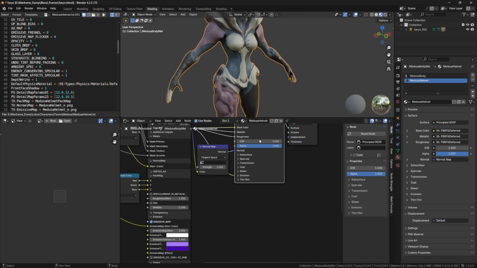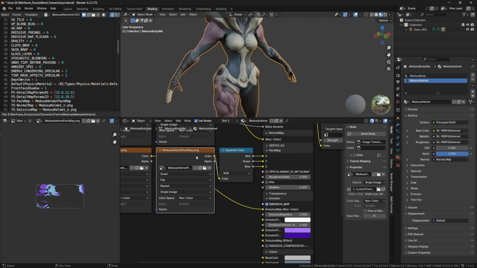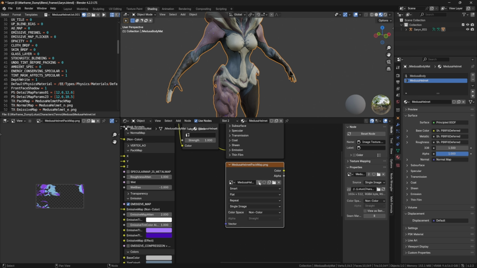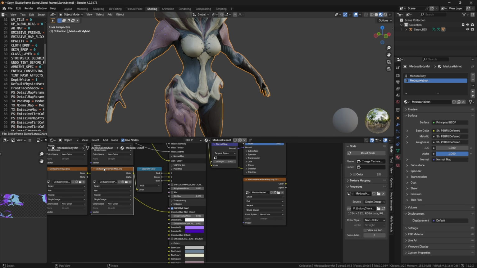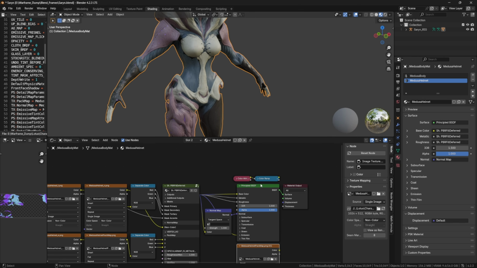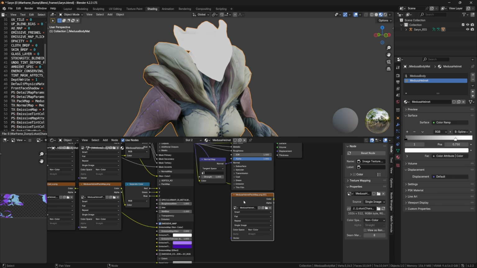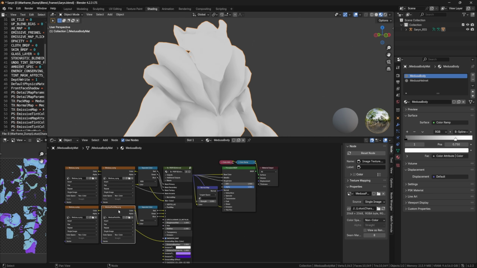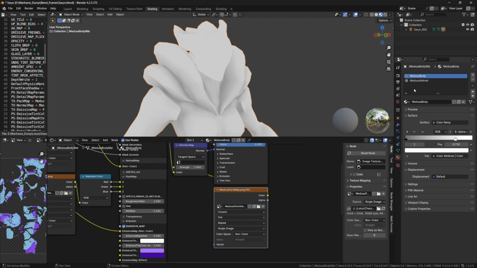So what you're going to want to do is look at your pack maps resolution, or simpler, you can duplicate it. And then once you duplicate it, you can hit this little tick, and now it's a unique texture, so you don't have to worry about it overriding the actual texture. We're going to do that for the body. And you want to make sure that the ambient occlusion is showing and that this is selected. And then, once again, duplicate. And then I'm going to set this to closest for later.